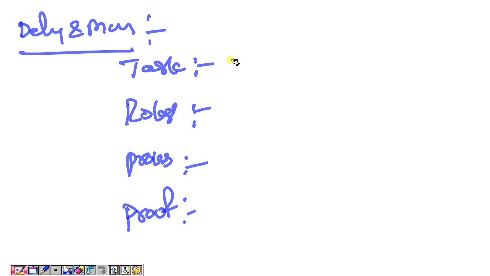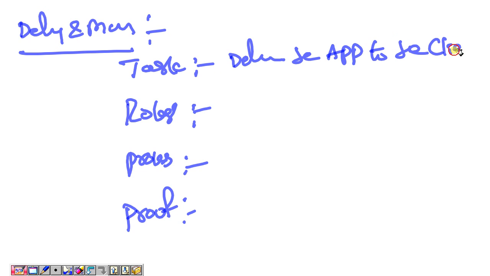What is the task in the delivery phase? Delivering the application to the client. This is what we are calling the task. Roles: deployment engineer, installation engineer we are calling.